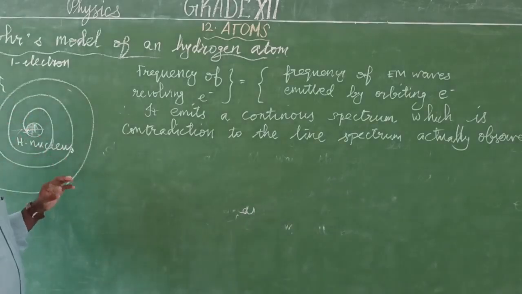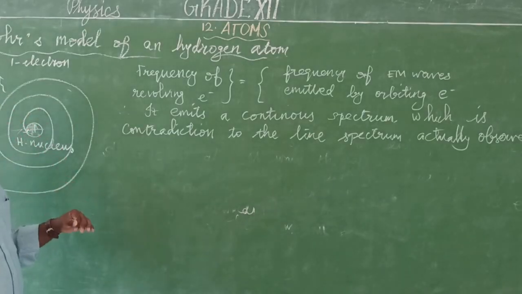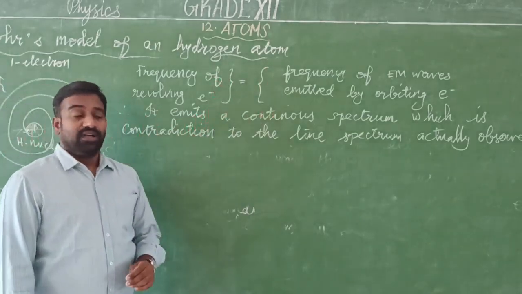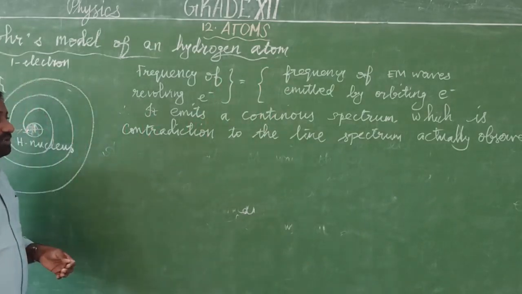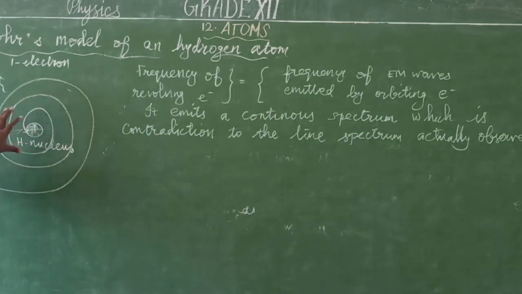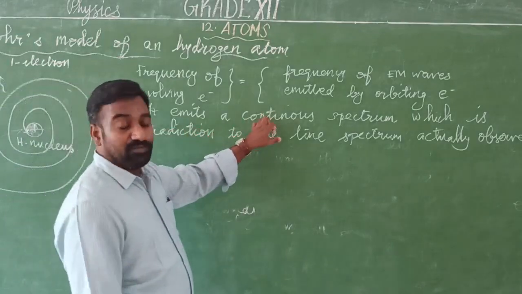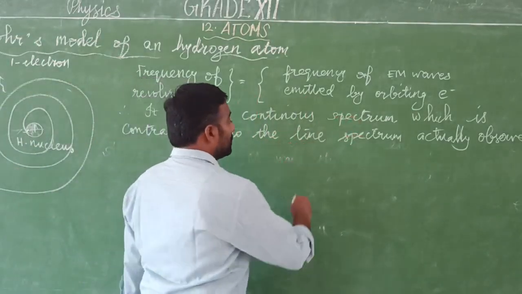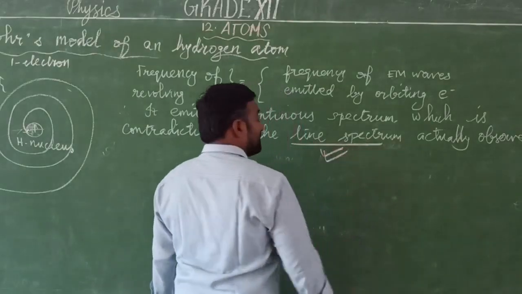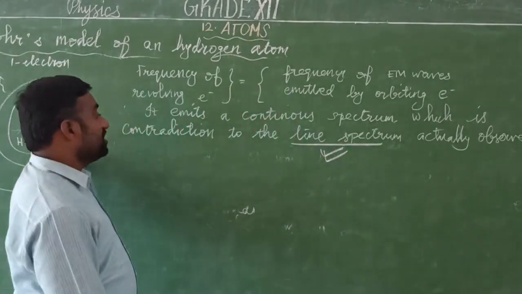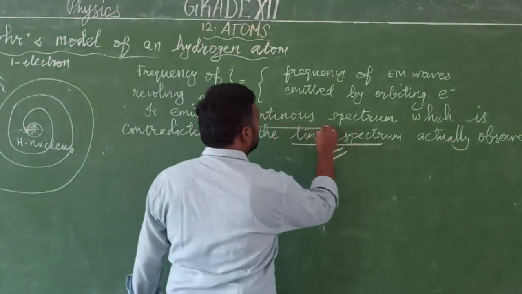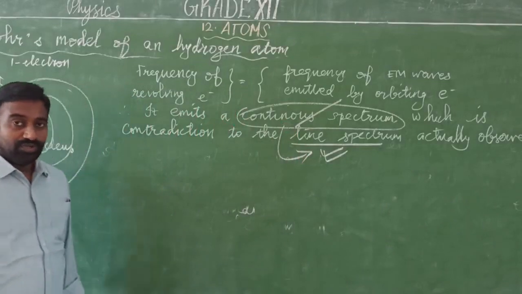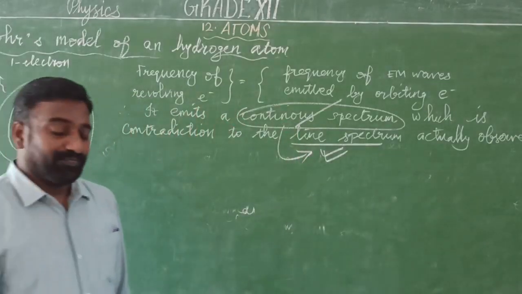In this case, the atom will not be stable. The atom becomes unstable. The frequency of the revolving electron is equal to the frequency of the radiation emitted by the electron. So according to the classical wave theory, only a continuous spectrum would be obtained, but the actual spectrum we obtain is a line spectrum. This is the experimental spectrum observed for the hydrogen atom, but according to wave theory, we get only a continuous spectrum. So this totally contradicts the line spectrum we observe. Okay, thank you.